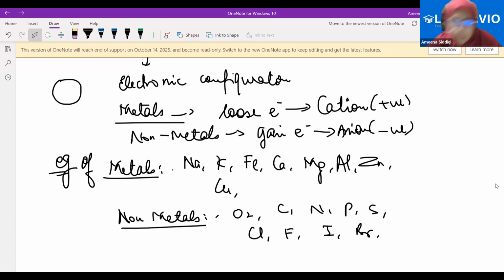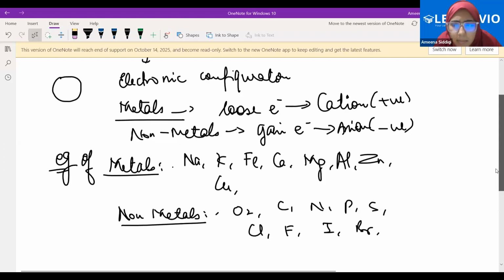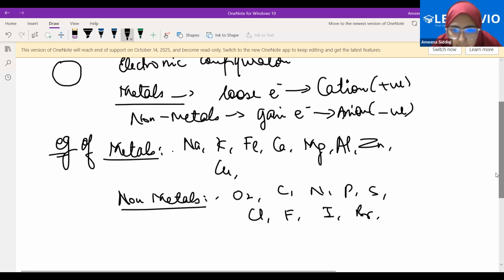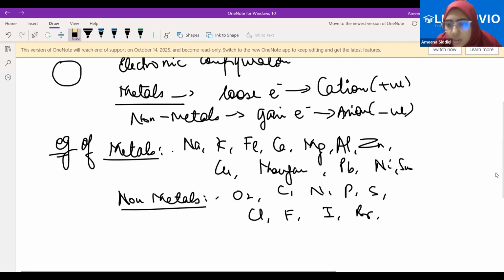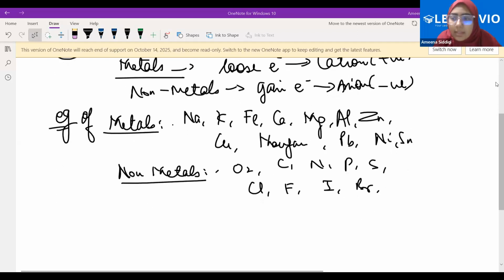So lead... manganese is a metal, no, lead is a metal, nickel is a metal, tin is a metal. Okay, so all of these are metals. Now, SN is tin. Okay, fine.